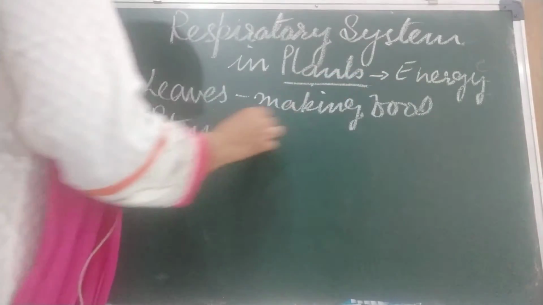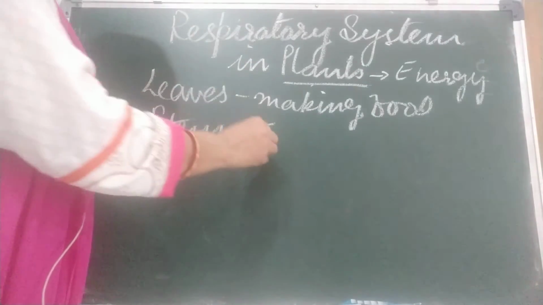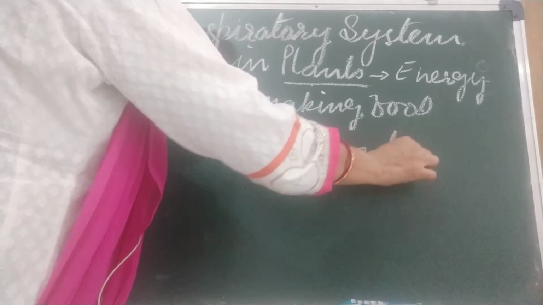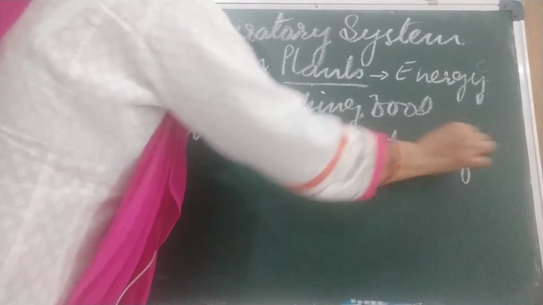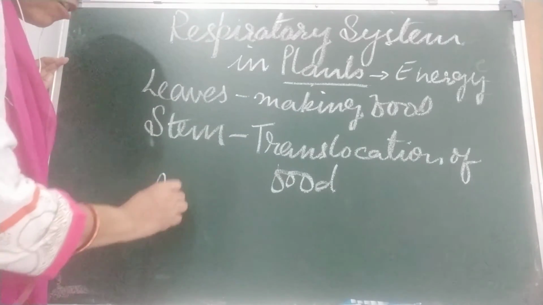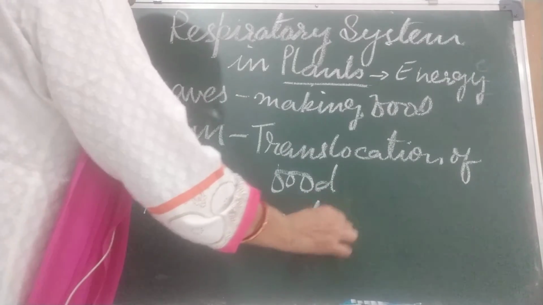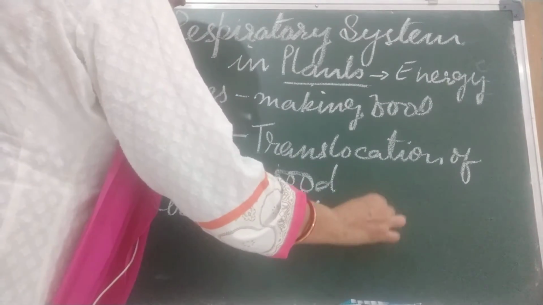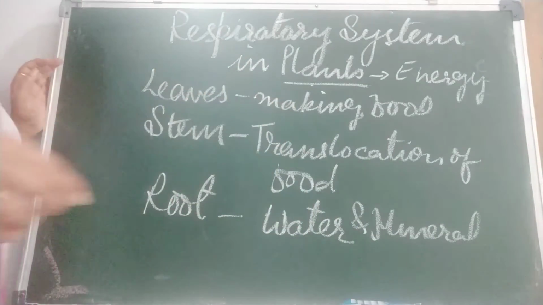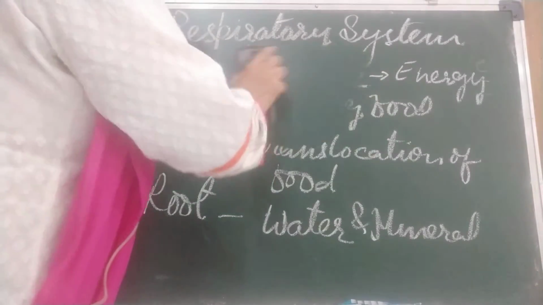Stem needs energy for translocation of food and transportation of water and mineral. Roots also need energy to take water and mineral from the soil. So all parts of the plant require energy. That is why the respiration process takes place in plants.